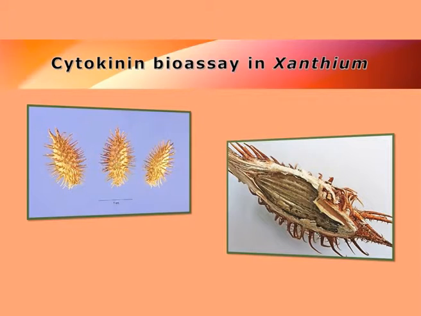And how can we assay this cytokinin? For this we require the xanthium seed. This is the xanthium seed, which will be cut into small fragments, and these are the actual embryo fragments which will grow by the third day, where we will see an increase in cytokinin level. So the cytokinin level is actually bringing about the growth of the xanthium embryo. So the xanthium seed test is an ideal test for cytokinin bioassay.